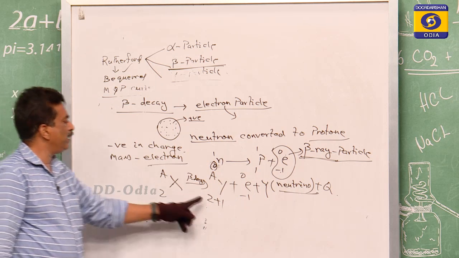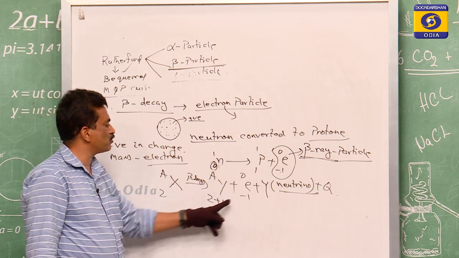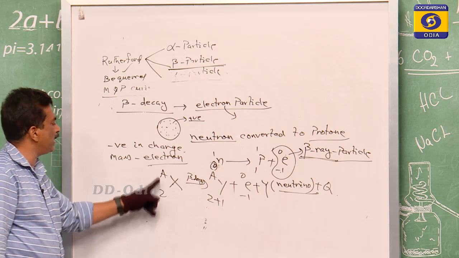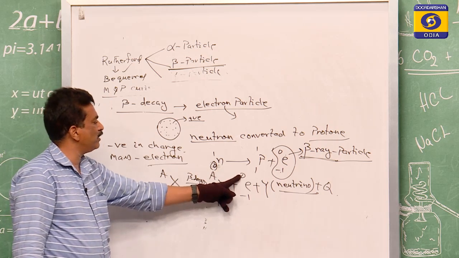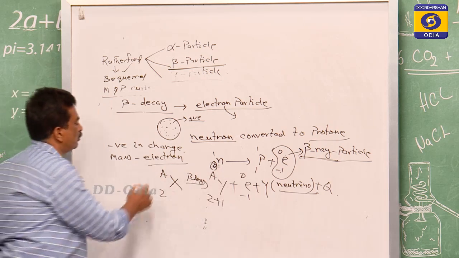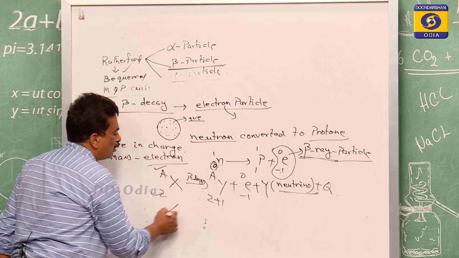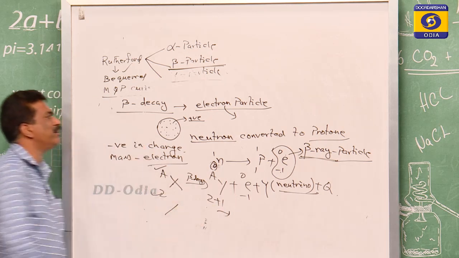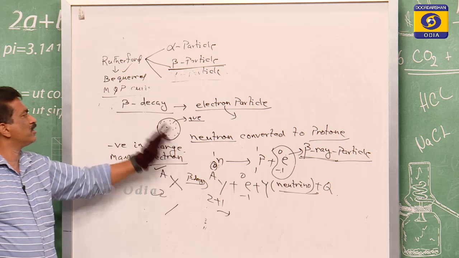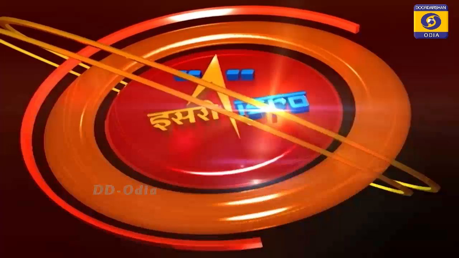You see Z, here it is Z plus 1, minus 1. Plus 1 and minus 1 cancel, so Z will be Z. Then A plus 0 is A, here it is A. So the mass and the charge on the left and the right will remain the same, and these are the natures of the beta decay.